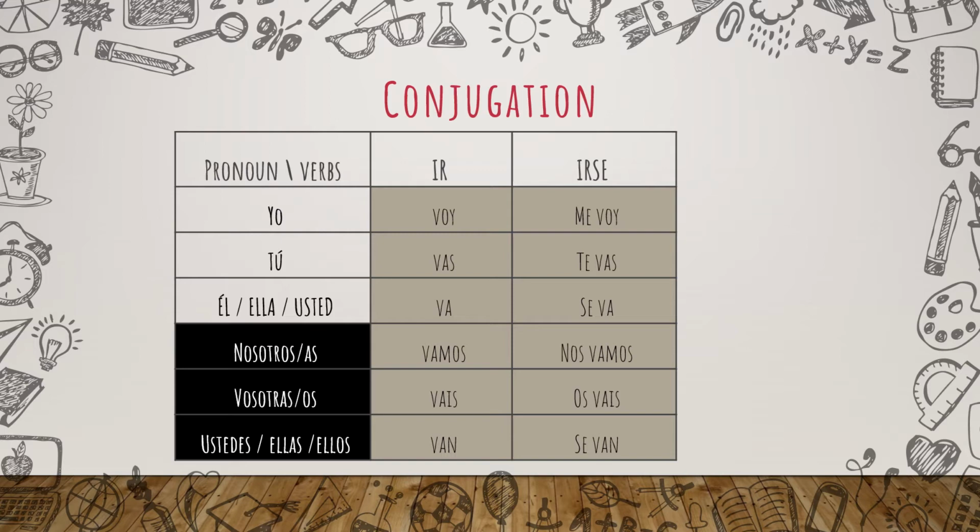Yo me voy. Repeat after me. Tú te vas. Él, ella, usted se va. Nosotras nos vamos. Nosotros nos vamos. Vosotras os vais. Vosotros os vais. Ustedes, ellos, ellas se van.